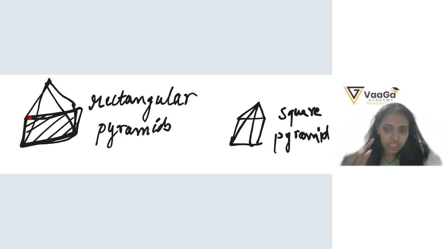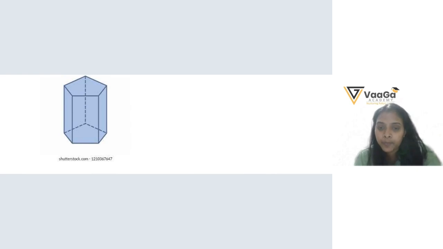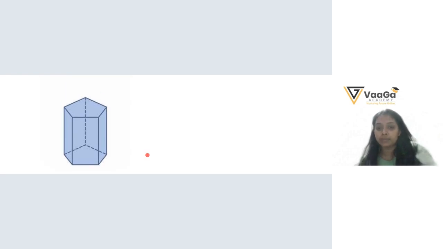Very good. Now can you tell me, is this a prism or pyramid? All the faces are rectangular, so this is a prism. What kind of prism is it? It's a pentagonal prism. Very good.